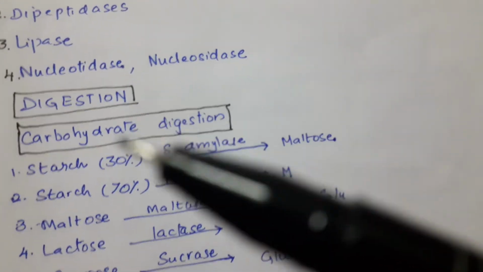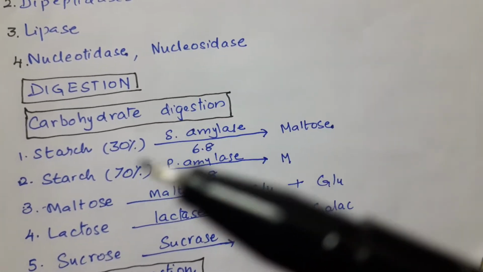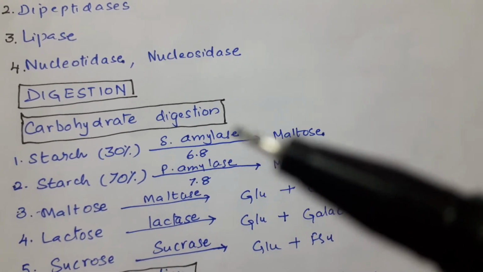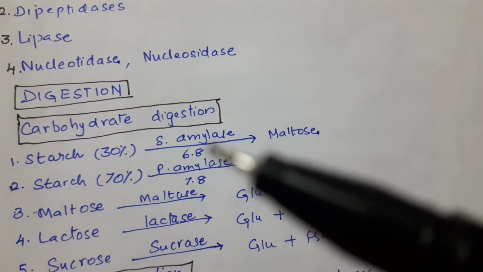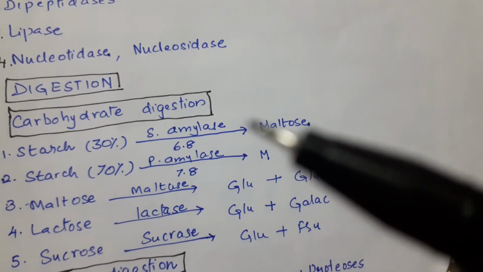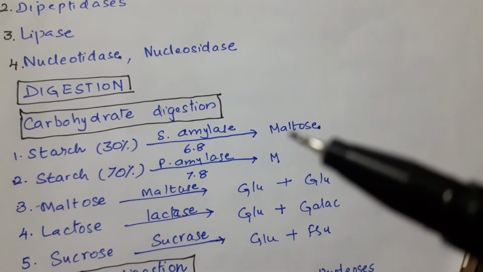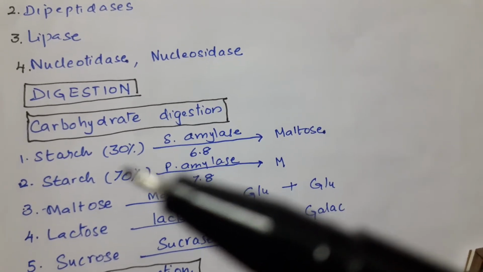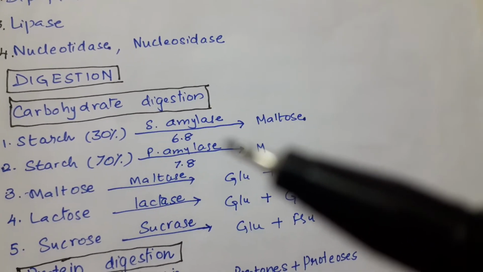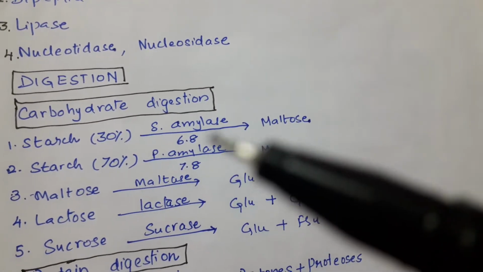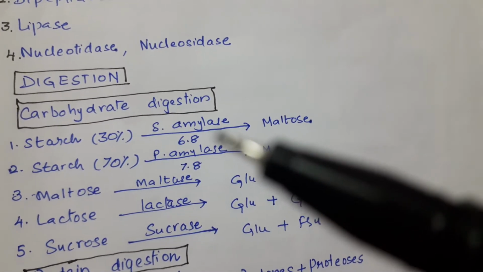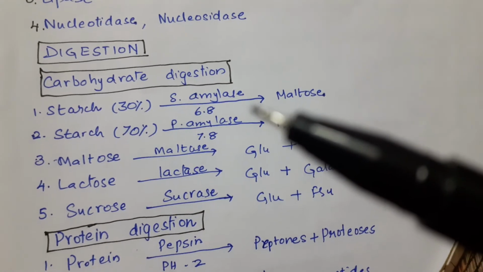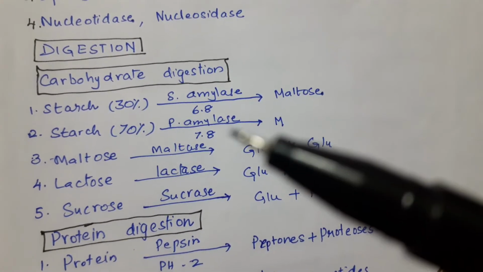Coming to the digestion part, start with the carbohydrate digestion. 30% of the starch is digested by the salivary amylase called ptyalin, that is present in the saliva, and it acts at pH 6.8. It converts 30% of starch into maltose, and pancreatic amylase converts 70% of the starch into maltose. Here you must remember that in stomach there is no carbohydrate digestion. There is no enzyme for carbohydrate digestion in the gastric juice. Remember that. That is very, very important.